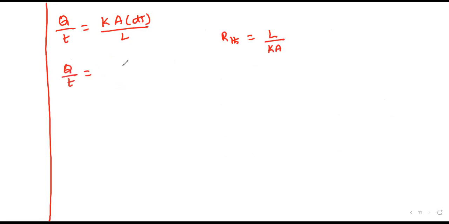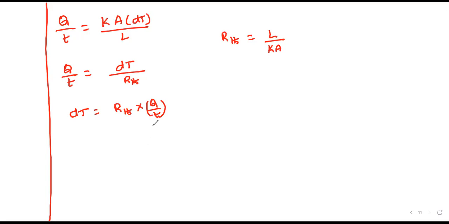So in our formula, Q by t is equal to K A dT by L. We know that thermal resistance is equal to L by K A. So Q by t is equal to change in temperature by thermal resistance, so change in temperature equals thermal resistance times Q by t, the rate of flow of heat.